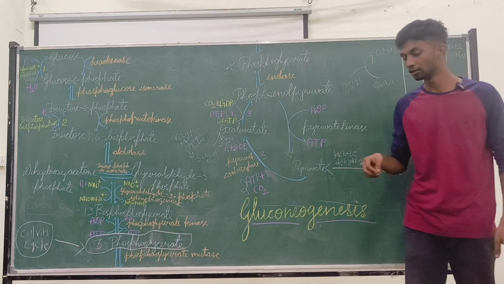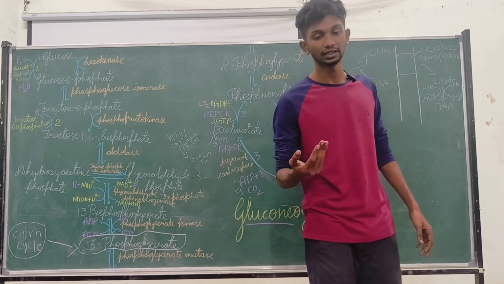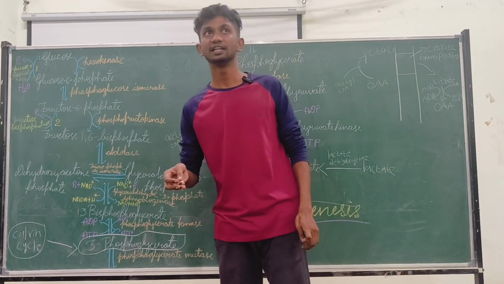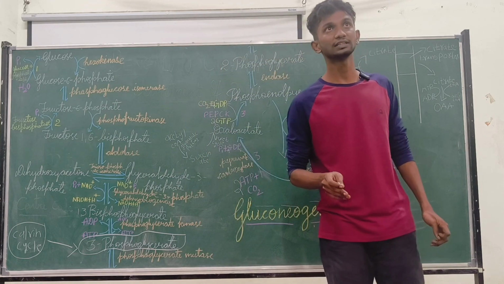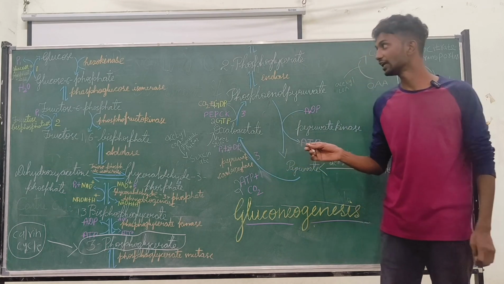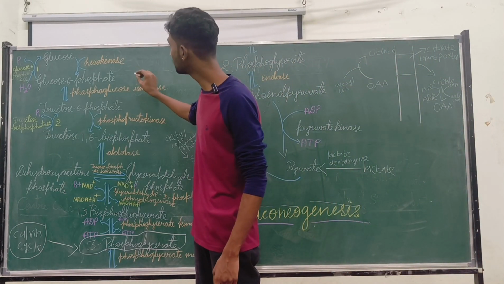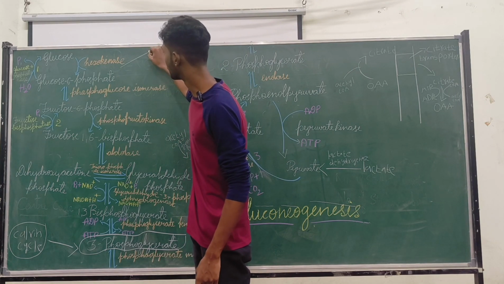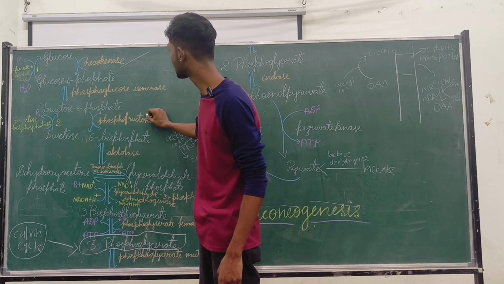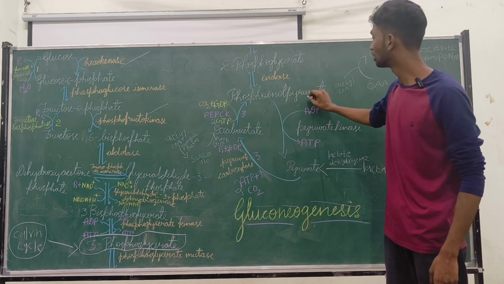You may ask the question: glycolysis and gluconeogenesis, what is the difference between these two pathways? I can say these are reversible pathways, but there are three reactions, the first reaction, the second reaction, the third reaction, and the final reaction, which is pyruvate to phosphoenolpyruvate.